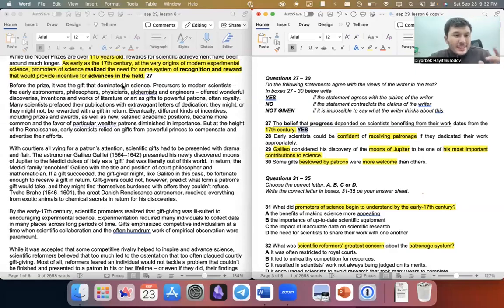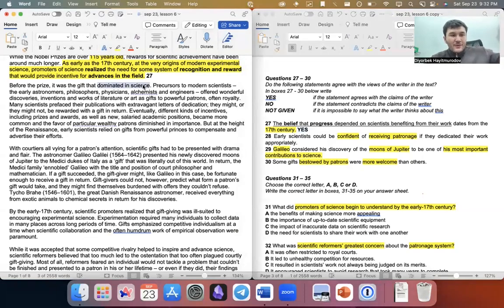Before the prize, it was the gift that dominated science. They didn't give the prize, they gave gifts. Okay. Precursors to modern scientists. A precursor is something that has to happen before something else can happen, right? To modern scientists, the early astronomers, philosophers, physicians, alchemists, and engineers offered wonderful discoveries, inventions, and works of literature and gifts to powerful patrons and royalty, meaning often kings and queens. So these people who can create something, physicians and alchemists, are saying, I can create something for you, king or queen.